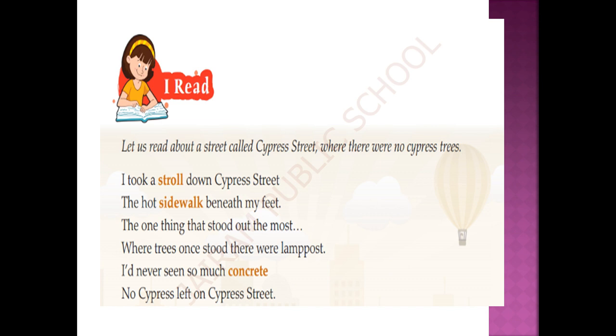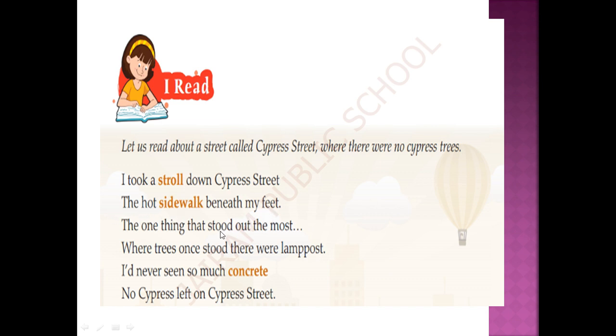So what we come to say at the end of this stanza is that one day the poet was walking on Cypress Street and felt the situation was very hard. He cannot bear it, because stroll means a leisurely, relaxed walk. He could not experience relaxation at that time because it was too hard to walk.